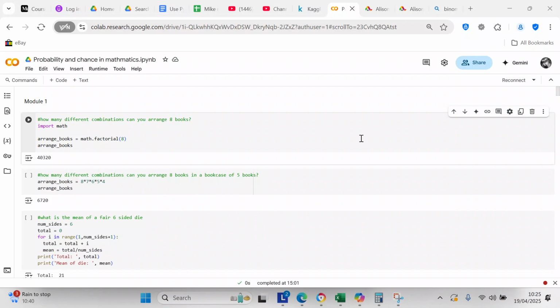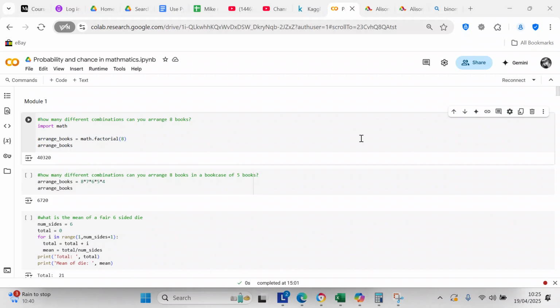A factorial is when you multiply like 8 times 7 times 6 times 5 times 4 times 3 times 2 times 1. But instead of doing all that by hand, we're just going to use the factorial function, and the factorial function will do that. So you have 40,320 different ways that you can arrange 8 books.